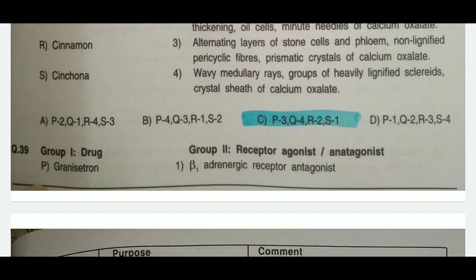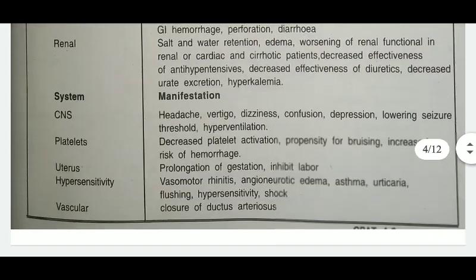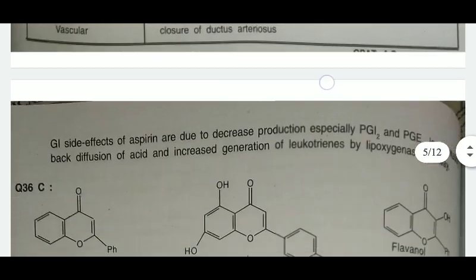Next is the drug and receptor and agonist or antagonist. Okay, granisetron is 5-HT3 antagonist. So this is about the answers. You can study about this.